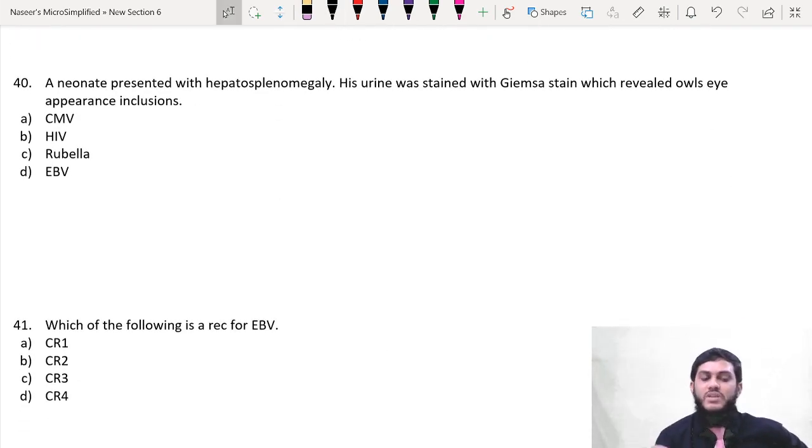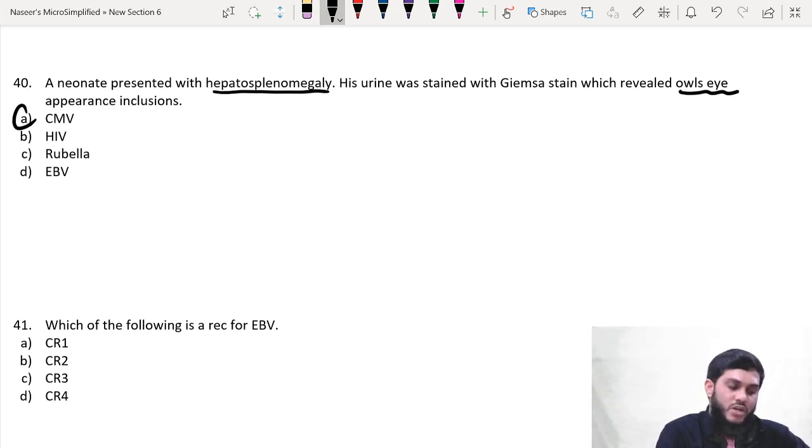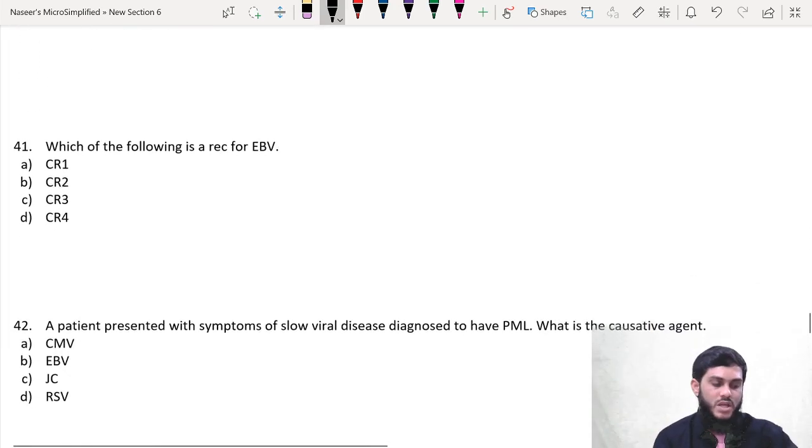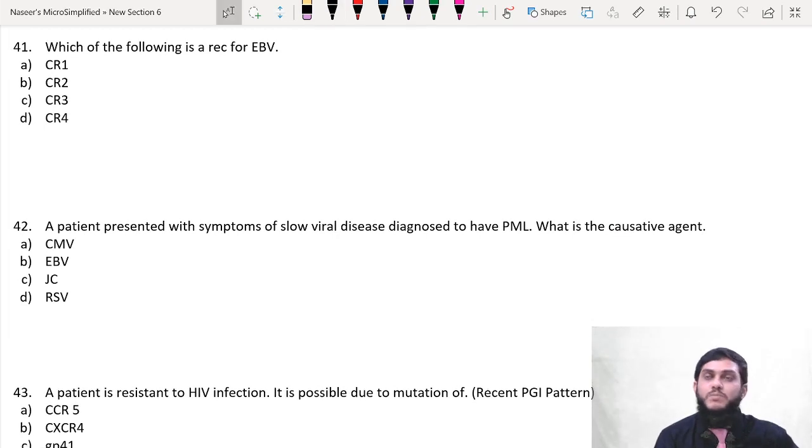A neonate presented with hepatosplenomegaly. His urine was stained with Giemsa stain, which reveals an owl eye appearance. The owl eye appearance is the characteristic inclusion body in cytomegalovirus. Very simple, direct question, direct answer, based on inclusion bodies. Next question: which of the following is a receptor for EBV?